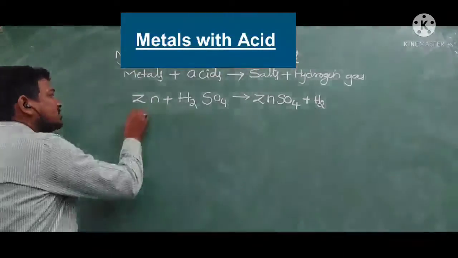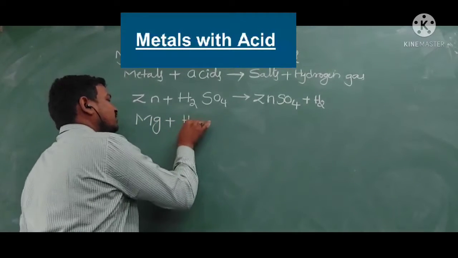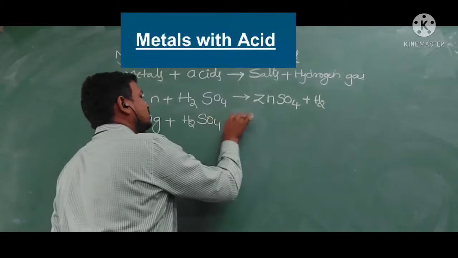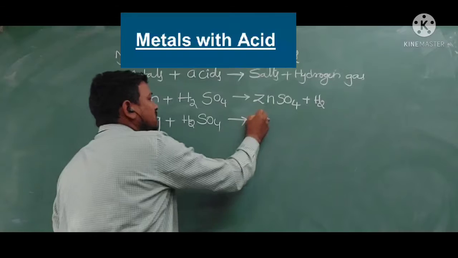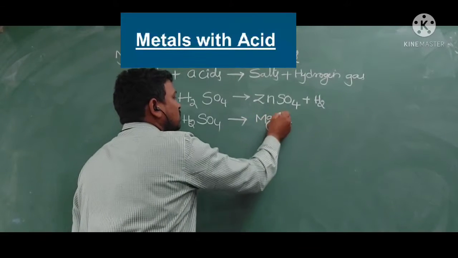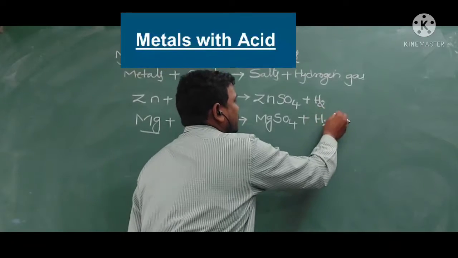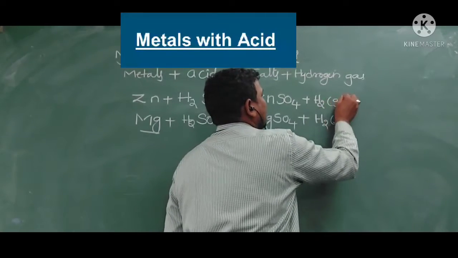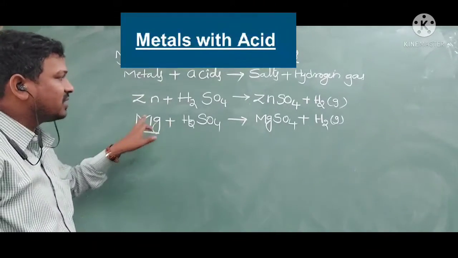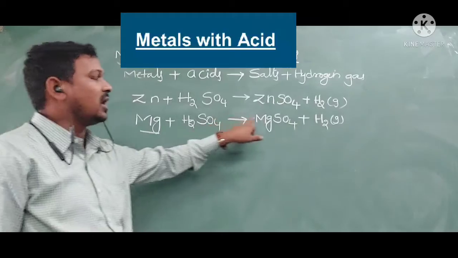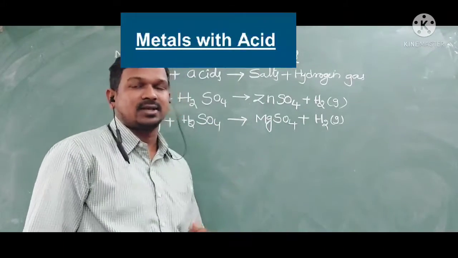Now, when magnesium reacts with sulfuric acid, magnesium is also more reactive than hydrogen, so it will displace it. So we get magnesium sulfate plus H2 gas. In both cases, if you observe, when a metal reacts with an acid, it produces the salt as well as hydrogen gas.